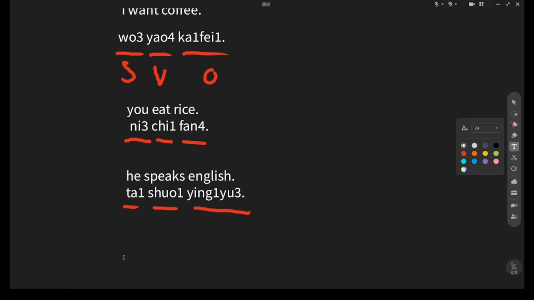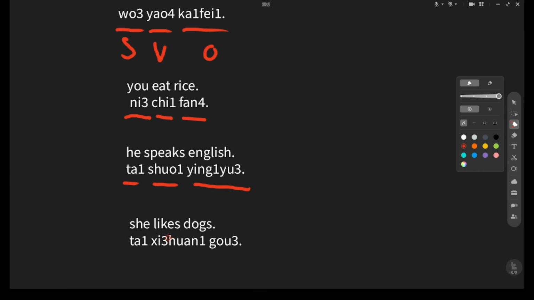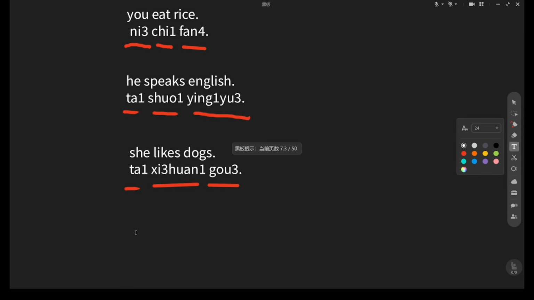More examples. She likes dogs. Chinese, 她喜欢狗. You see? 她 is the subject, she. 喜欢 verb, likes. 狗 object, dogs. 她喜欢狗. She likes dogs.